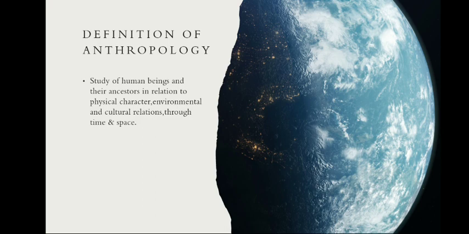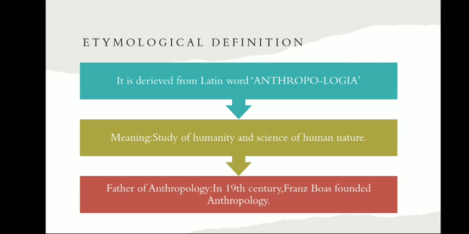And next, we want to know the etymological definition of anthropology. That means the source of the word anthropology. It is derived from the Latin words anthropo and logia, which mean study of humanity and science of human nature. And here we introduce the father of anthropology. Franz Boas is considered the father of anthropology, who founded the science of anthropology officially in the 19th century.